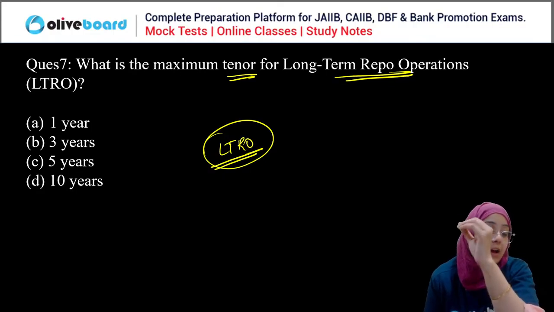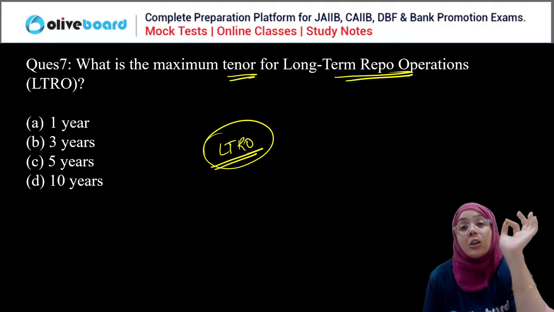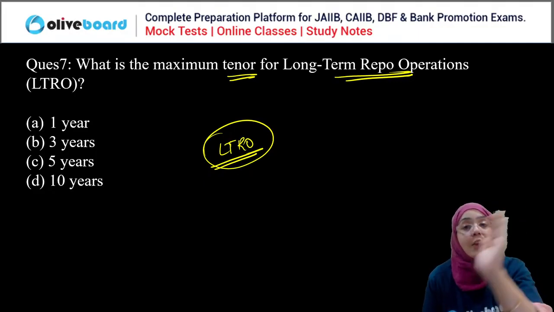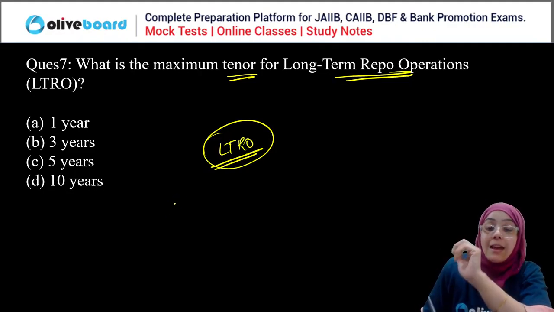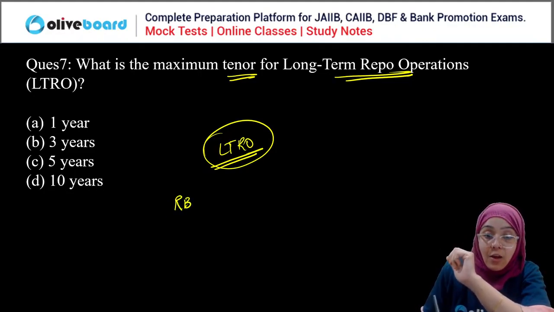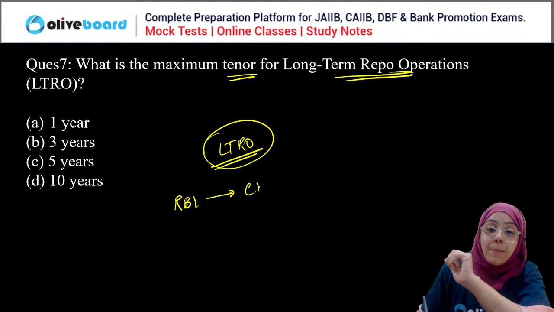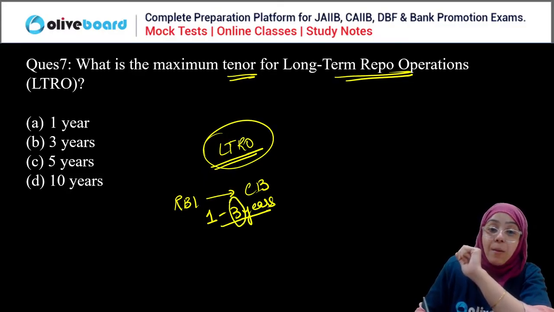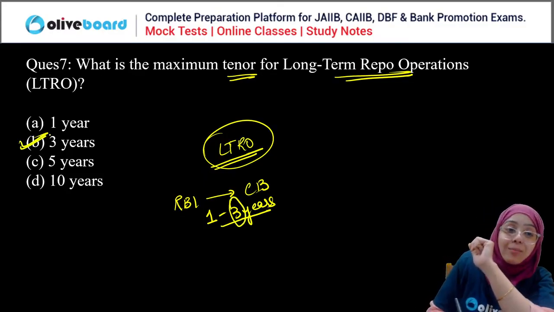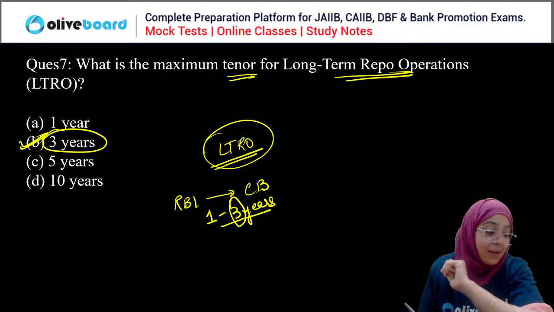So what is a long-term repo operation? When the Reserve Bank of India gives loans to commercial banks for a period of 1 to 3 years, it is considered a long-term repo. So the maximum tenure for LTRO is B, that is 3 years. So B is the correct answer.